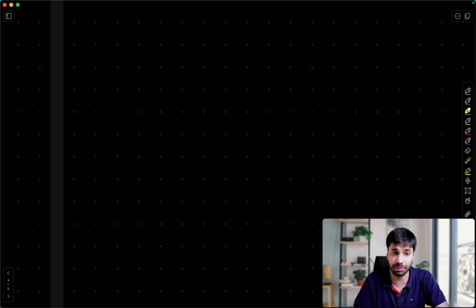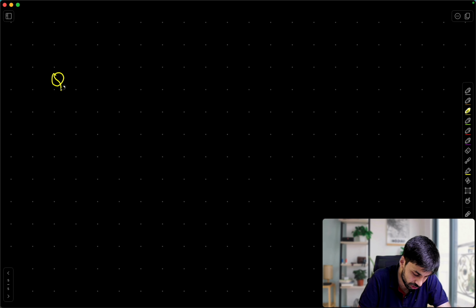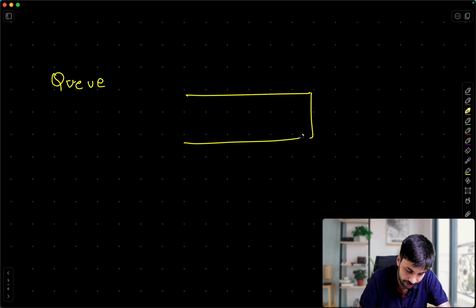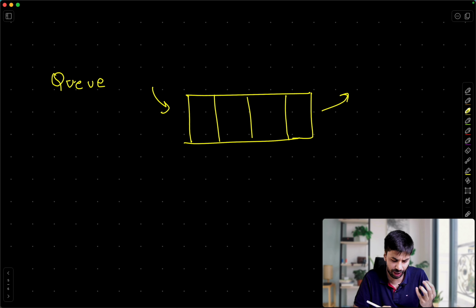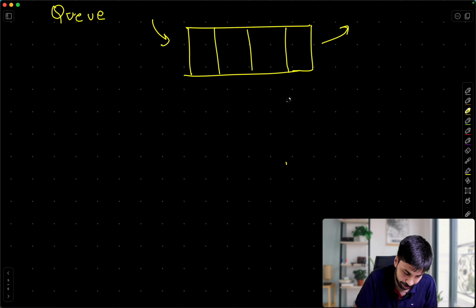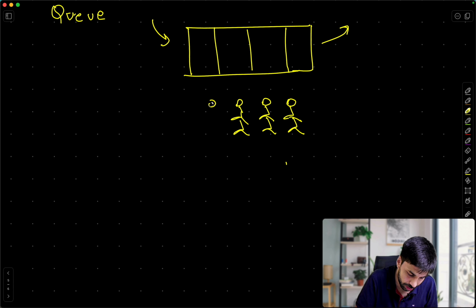Okay, in a similar way, very analogous to real life, we have a queue as well. Queue as a data structure, you all know, is something like this, where things go in from here but come out like this. Whenever we are waiting at a queue, the person who was first to come is going to come out first. Okay, so I think this actually is first in first out, FIFO.